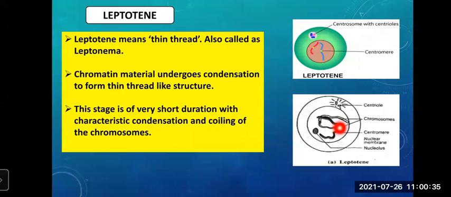So in leptotene, the chromatin material undergoes condensation to form chromosomes. As the name suggests, thin thread; that's why the name is leptonema. Because of condensation, a thin thread-like structure is formed, which further condenses to form chromosomes. Very easy. That was leptotene.